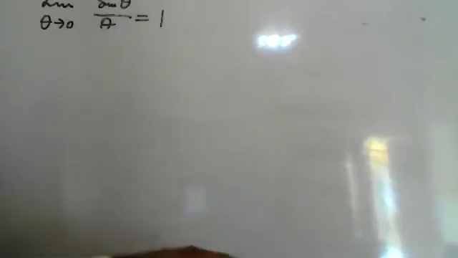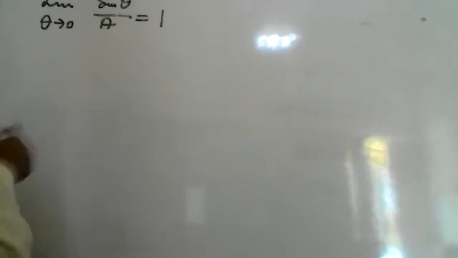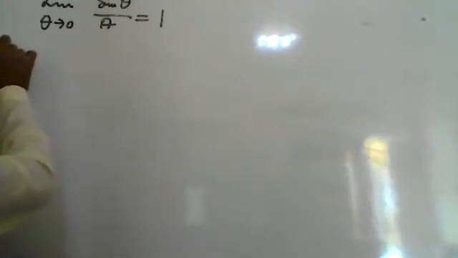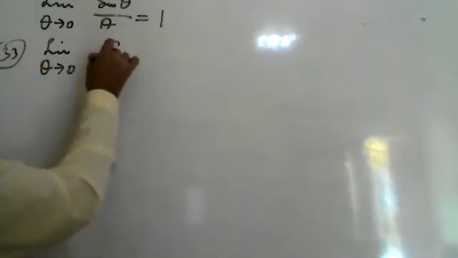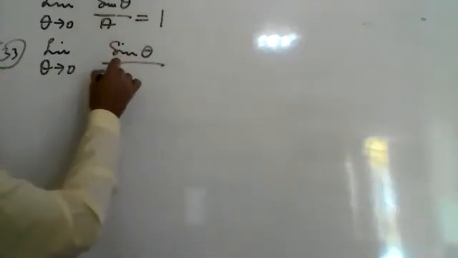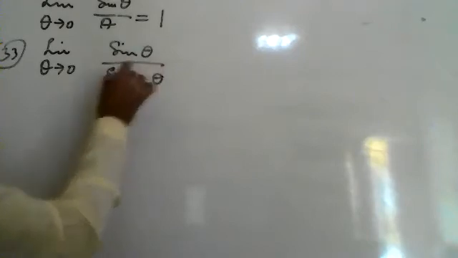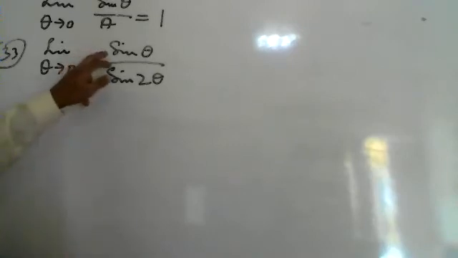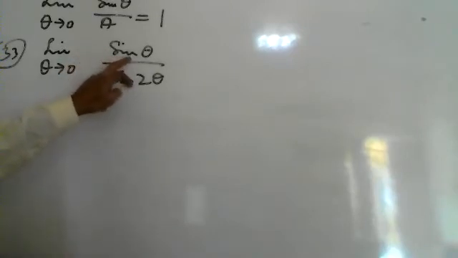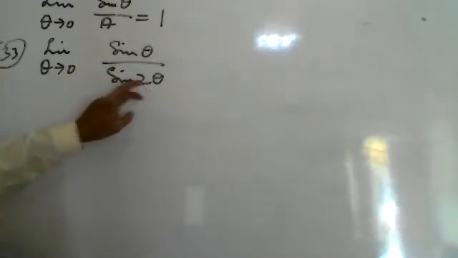The next question, question number 33: limit theta tends to 0 of sin theta upon sin 2 theta. Sine theta will be divided by theta, and sine 2 theta will be divided by 2 theta.